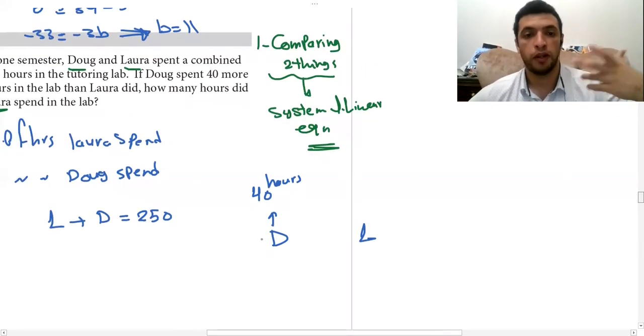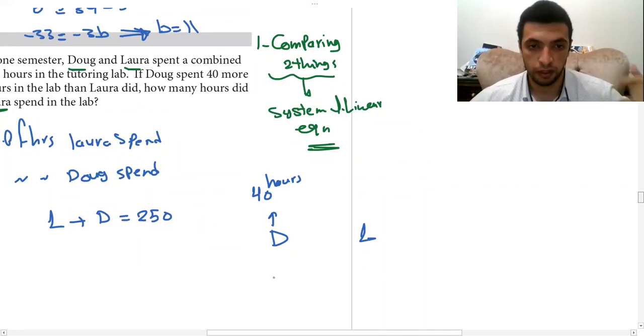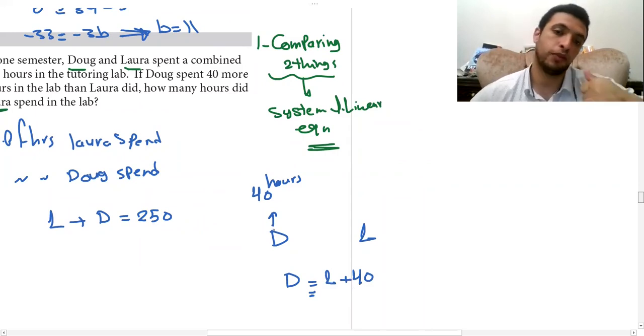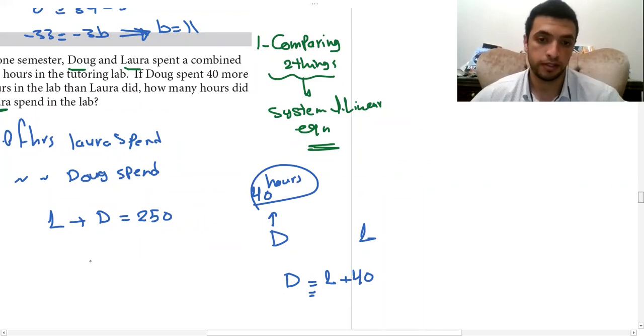How am I going to put it in an equation? Equation means equal in between the two letters. So if I want to make Doug equal to Laura, I know that Doug has 40 hours more, so I'm going to add 40 on Laura. Why? To make it equal. So now Doug equals Laura plus 40. Why plus 40? Because Doug is 40 more, so I'm going to add 40 to Laura. And here is the second equation.